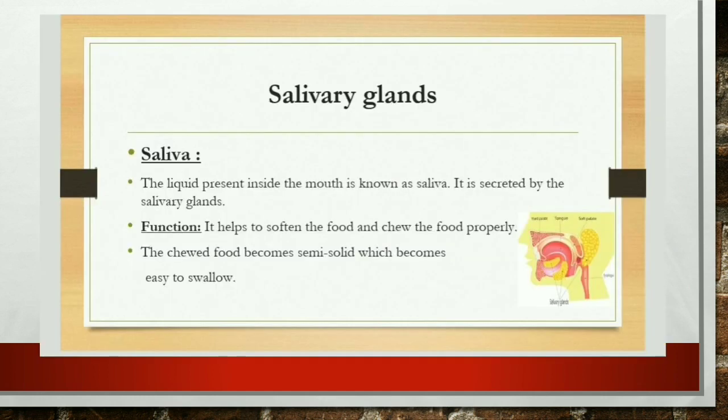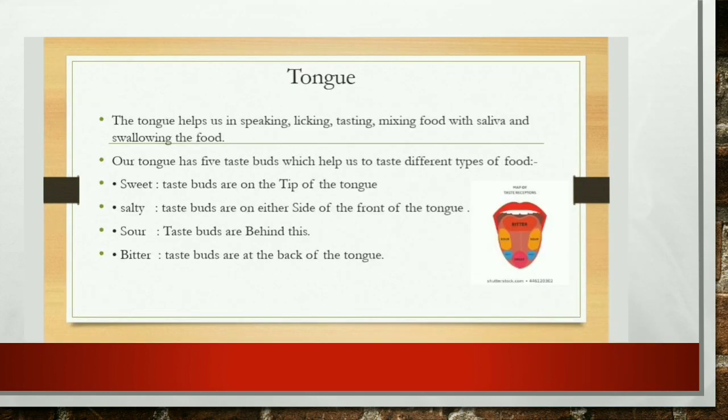So what is saliva? First of all, we need to know the liquid present inside the mouth is known as saliva. It is secreted by the salivary glands. There are 3. You can see this in the picture. What is its function? It helps to soften the food and chew the food properly. The chewed food becomes semi-solid, which becomes easy to swallow. Next one is the tongue. The tongue helps us in speaking, licking, tasting, and mixing food with saliva.